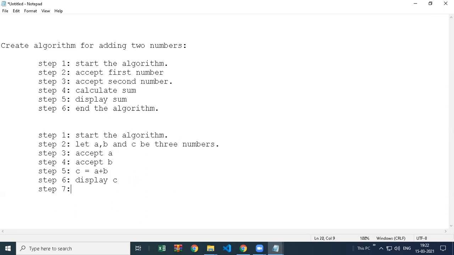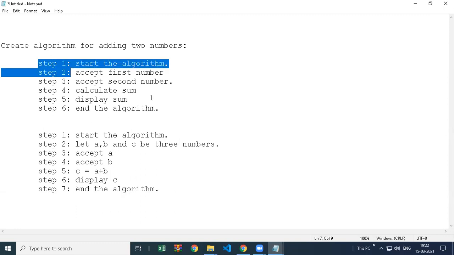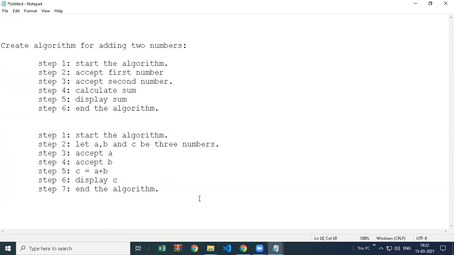So this is not a different algorithm. It's the same algorithm I created earlier, but I have written it more technically, more like a programming language. I'm writing let A, B and C be three numbers. So if I give this algorithm to any programmer, that programmer is going to create three variables, A, B and C, or X, Y, Z, any variables.